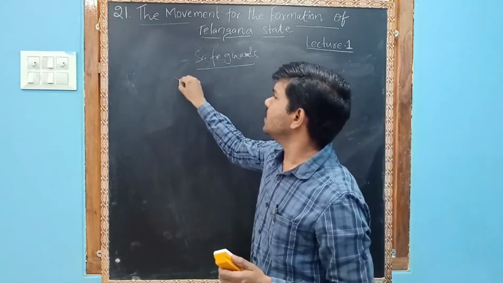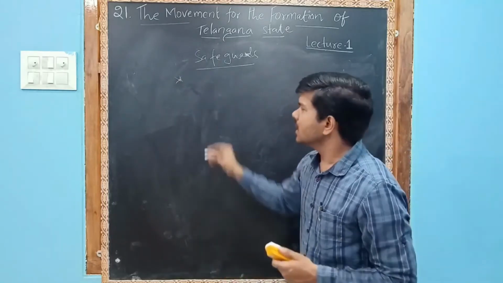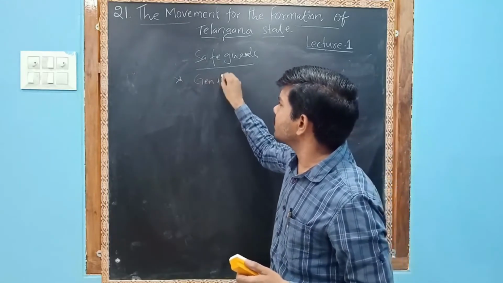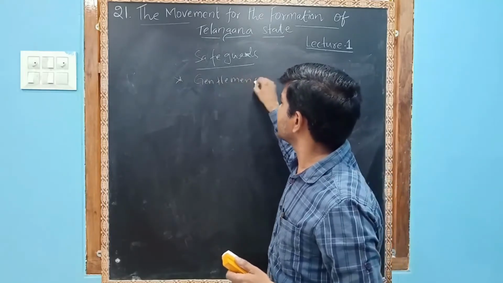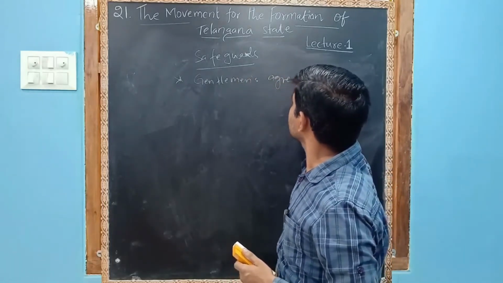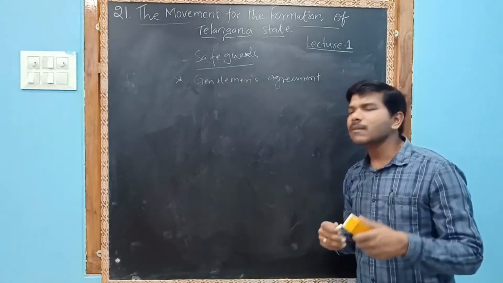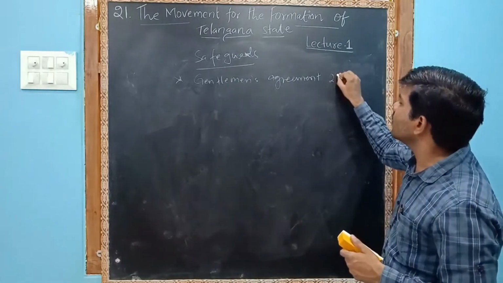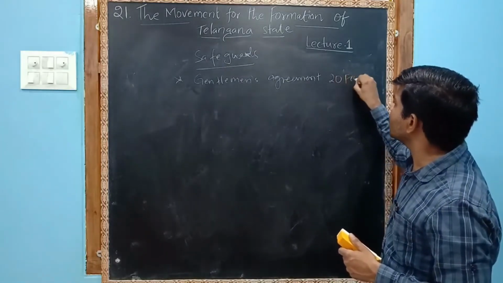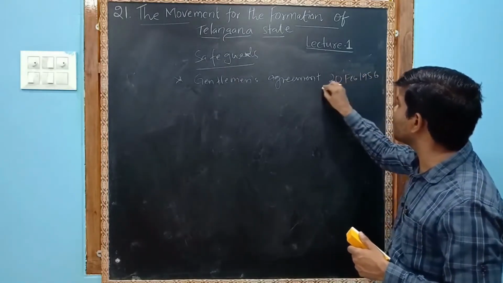Finally, after the initiative of the central government, the gentleman's agreement was made. What is the gentleman's agreement? The gentleman's agreement was made on 20th February 1956. Very, very important.